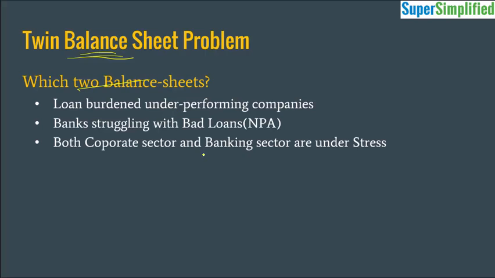So the financial position of both the provider and the receiver of the loan is under stress, and this is a cause of concern for the economy because the lending institutions like banks and the corporate sector are the backbone of the economy. Any downfall in these areas will definitely have a huge and long-lasting impact on the growth prospects of Indian economy, right? That's why an entire chapter is dedicated in Economic Survey to discuss this issue. In this chapter, we will see what are the various issues caused by this problem and what the government has done in the past to overcome this challenge, how effective those strategies were, and how we should shape future policies in order to resolve the twin balance sheet problem.